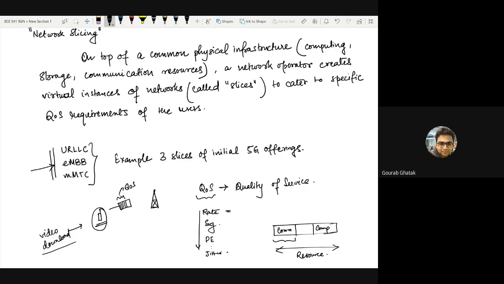So when we say that there will be RAT agnostic movement or RAT agnostic service provided to the users, it also means that these things will be automated. For example, if you want to make a voice call which does not need so much data rate, but probably needs some degree of reliability, the operator will itself decide that you should be connecting to the sub 6 gigahertz RAT, because it will connect you to a reliable slice which is categorized by certain channels of sub 6 gigahertz RAT.